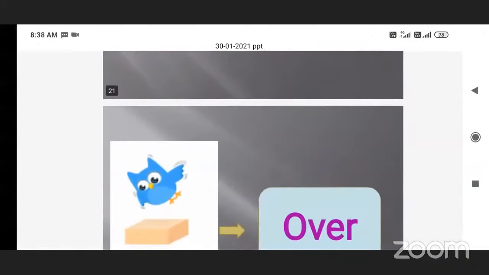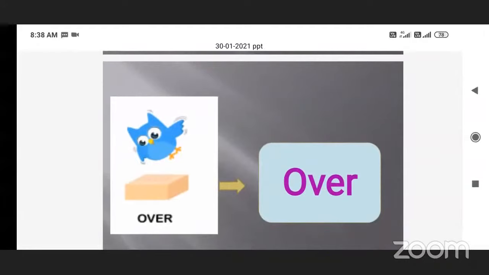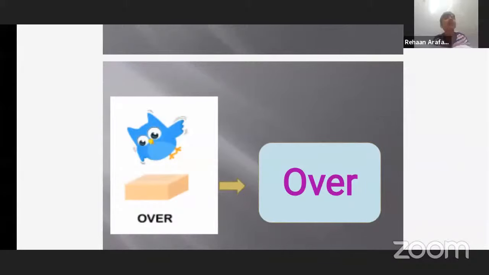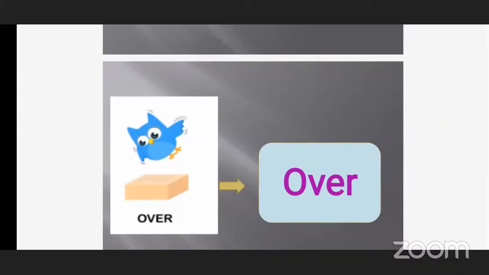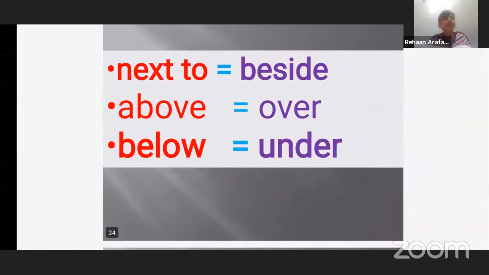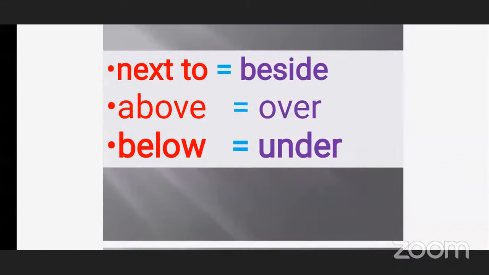So as we saw here, above. Here, above and over are the same words. The chicken is above. Up of the box. So we can say that also. Yes, teacher. So the same meaning of over is what? Above. Above and over. Okay.